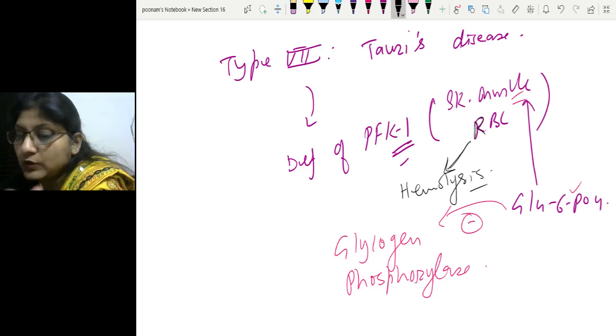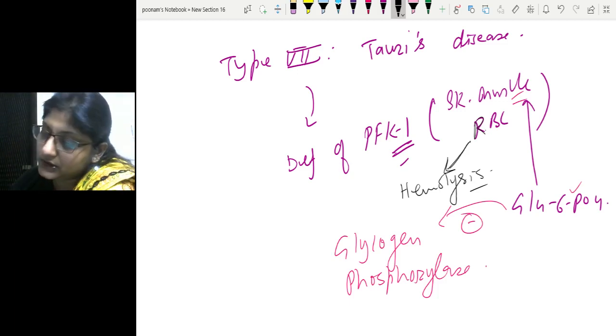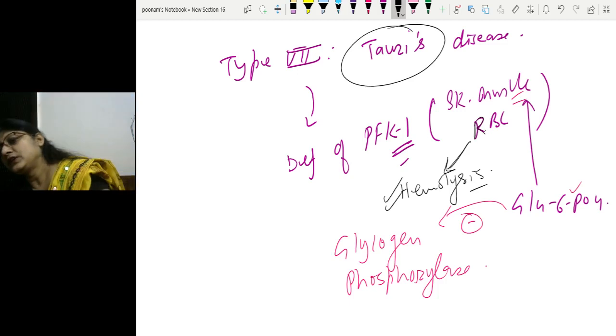So if there is no glycolysis in RBC, sodium potassium ATPase cannot function, and there will be ionic imbalance that will result in bursting of RBC, and that is hemolysis. So this is the only glycogen storage disorder which is associated with hemolysis.